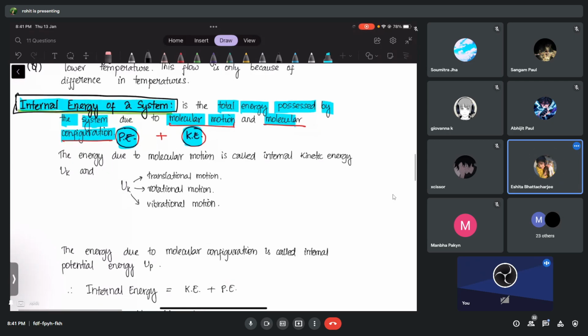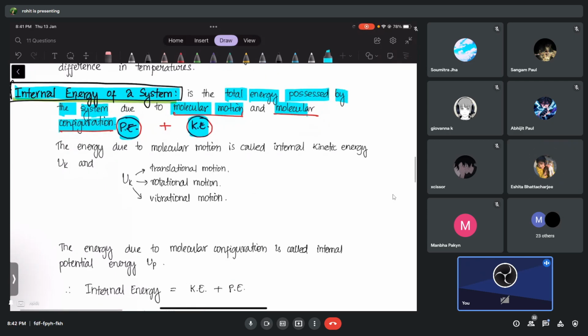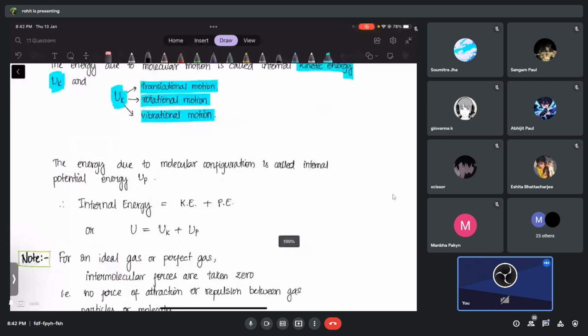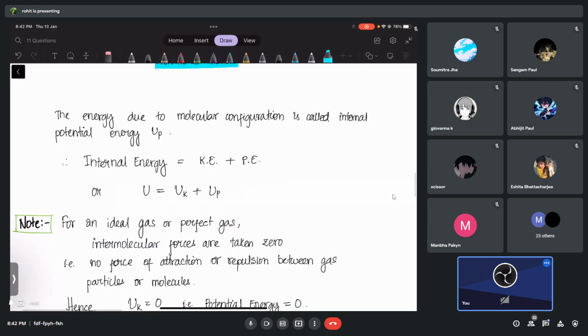Now check the kinetic energy. As I told you at the beginning, there are three types of kinetic energy a system can possess: translational, rotational, and vibrational. But you cannot say there is vibrational potential energy, translational potential energy, or rotational potential energy; that is totally wrong. So internal energy is the sum of kinetic energy and potential energy. You can write UK, UP, and U is the symbol for internal energy.